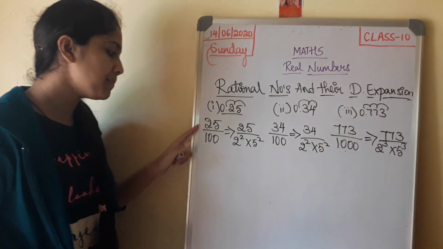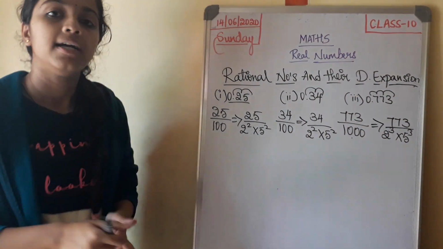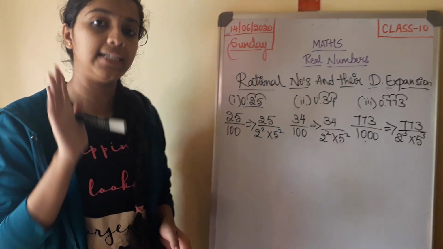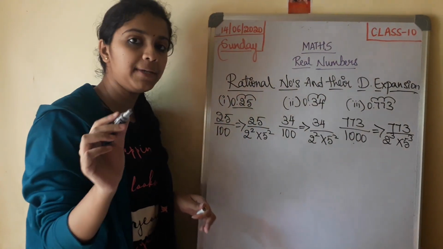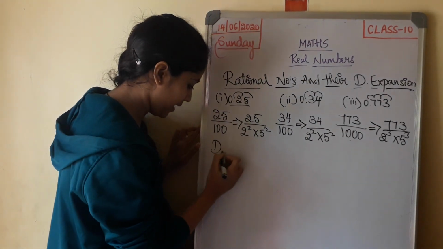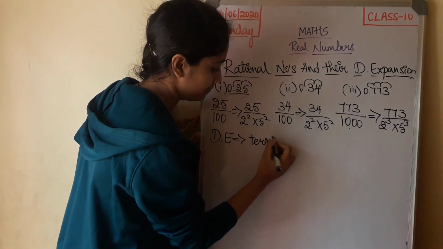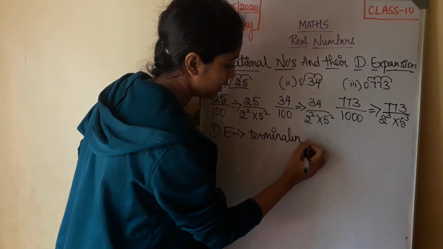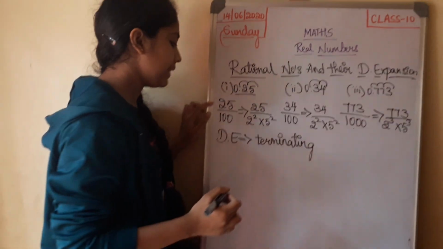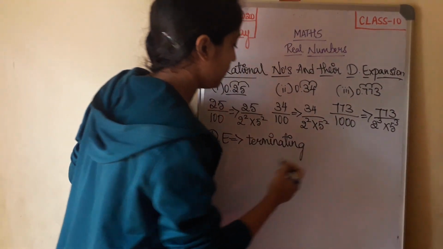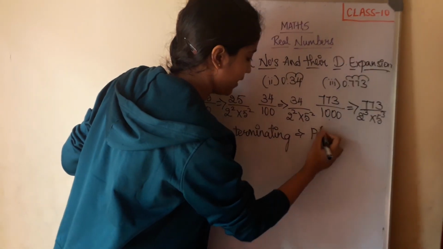Now you can observe that if the decimal expansion of a number is terminating, then the number can be written in the form of p by q.